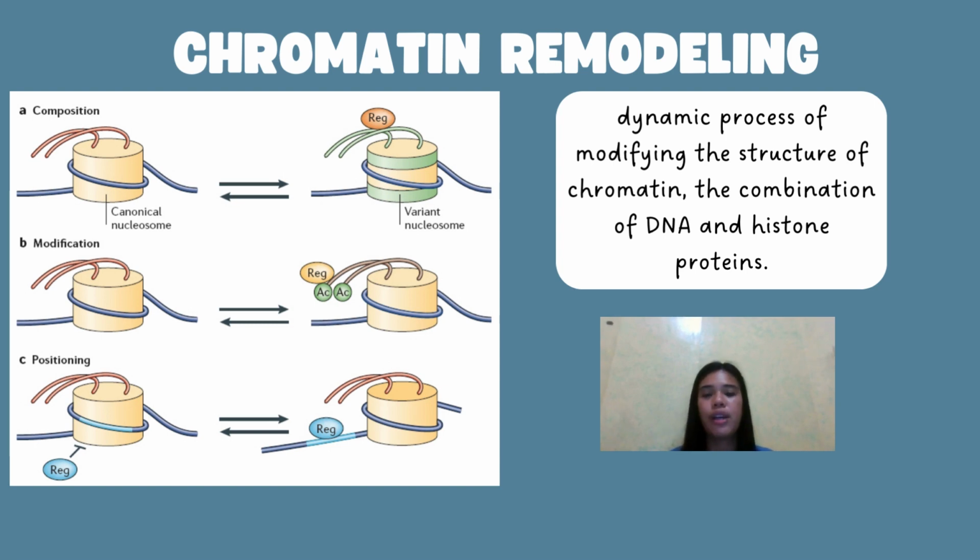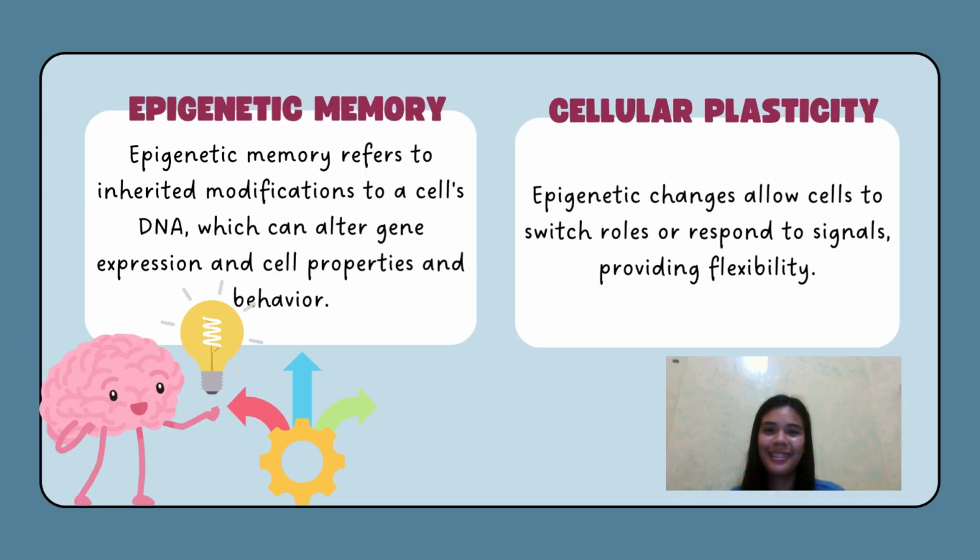And this chromatin remodeling is a crucial aspect of epigenetic regulation because it allows cells to dynamically regulate various cellular processes such as transcription, DNA repair, and replication. So now let's discuss the epigenetic memory. So it's like a cell's identity card. Epigenetic memory ensures that cells remember who they are and pass that information to their daughter cells during cell division. So epigenetic memory refers to inherited modifications to a cell's DNA which can alter gene expression and cell properties and behavior.